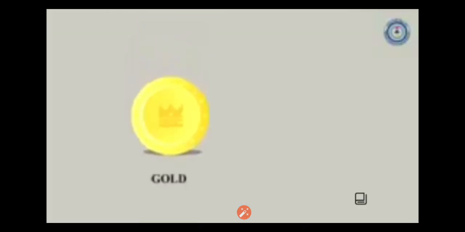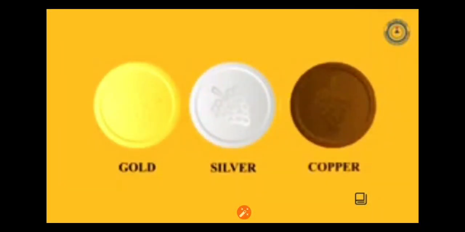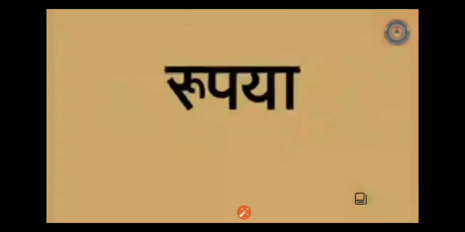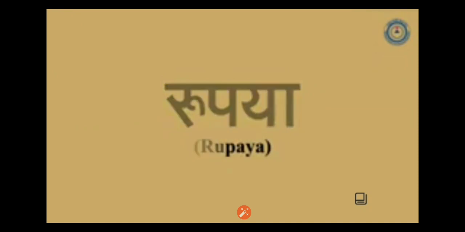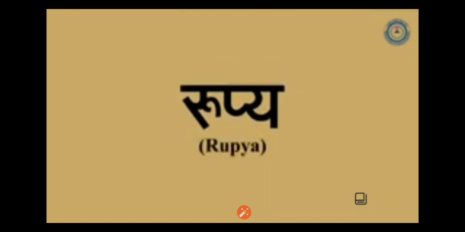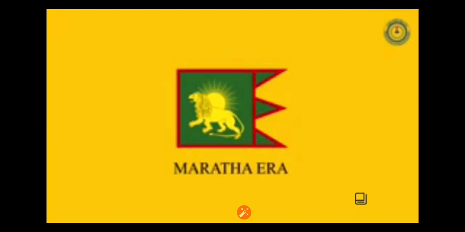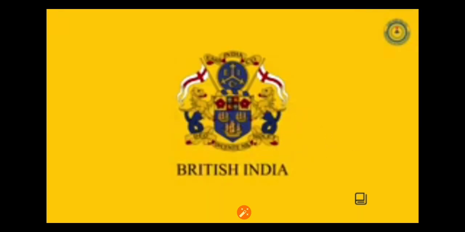The first metals used were gold and silver. In the Mauryan period, gold, silver, and copper coins were being used. King Sher Shah Suri issued a silver coin which was termed as rupiah. The Hindi word rupiah is derived from the Sanskrit word rupya, which means a coin of silver. The silver coin remained in use during the Mughal period, the Maratha era, as well as in British India.